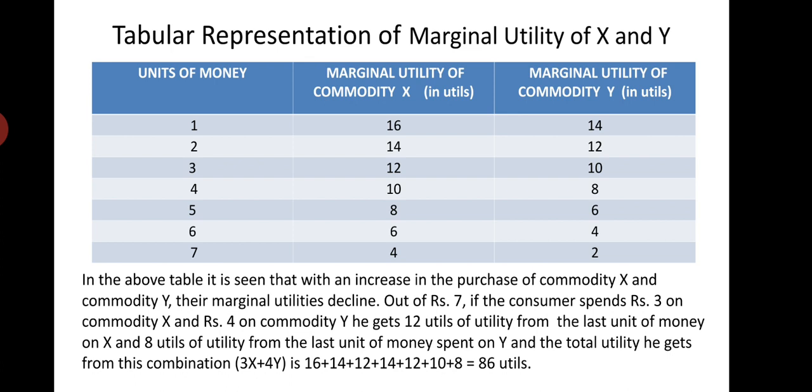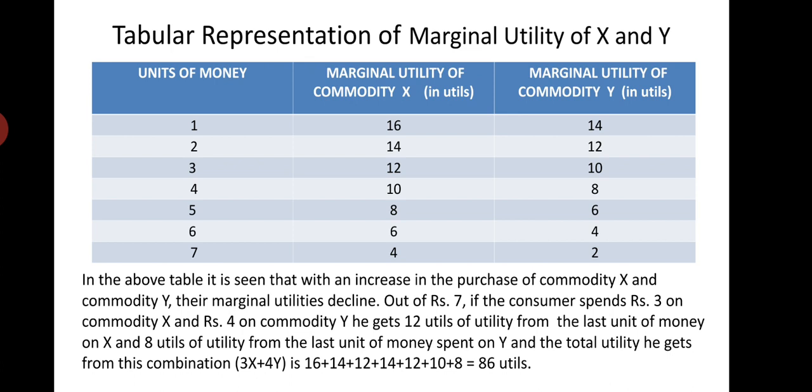In the above table, it is seen that with an increase in the purchase of commodity X and commodity Y, their marginal utility declines. We see here, as per the law of diminishing marginal utility, when we go on consuming more and more units of a particular commodity, its marginal utility will go on declining.